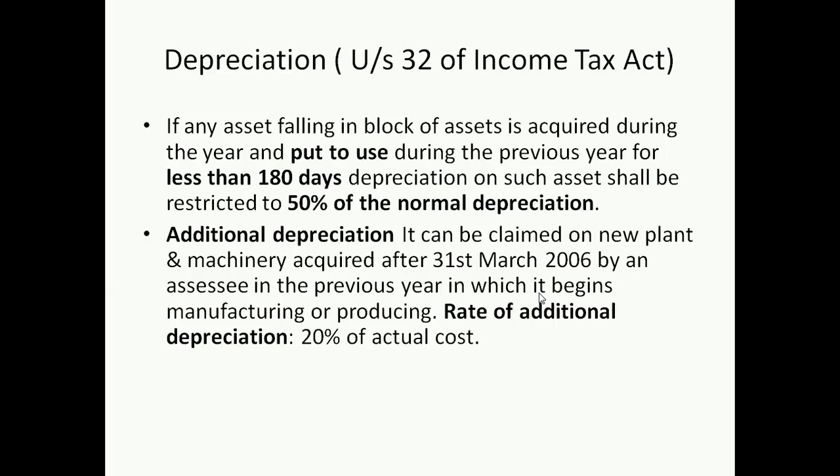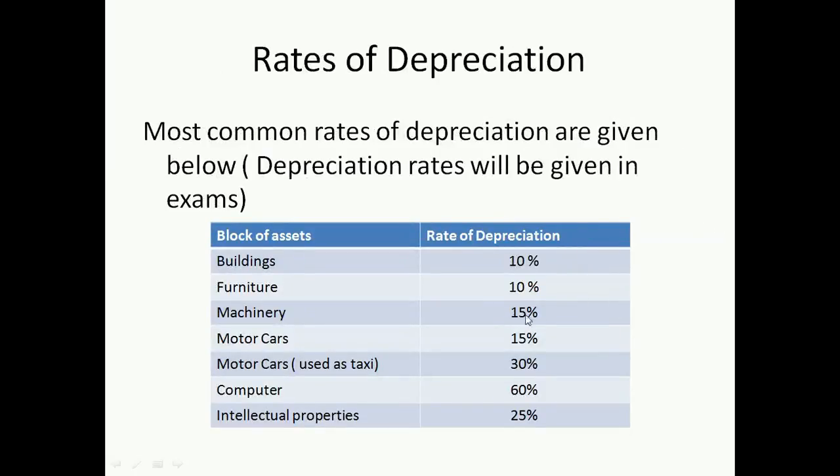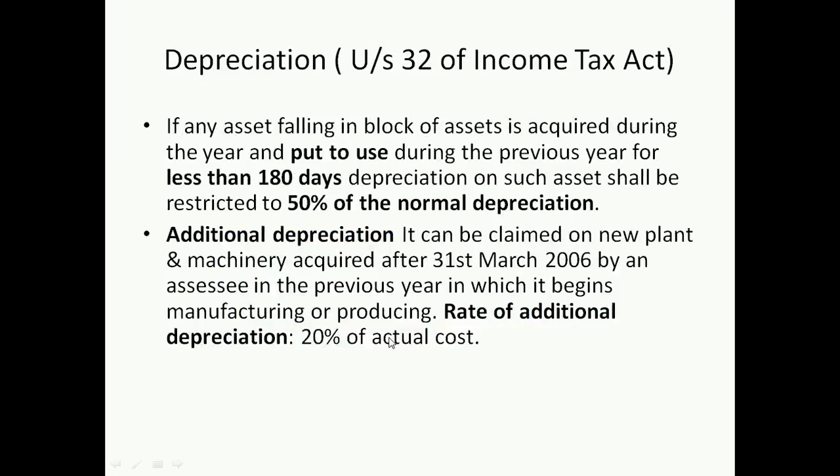If both of these conditions are satisfied, that is, if you purchase new plant and machinery after 31st March 2006, then the assessee will be able to claim extra depreciation at the rate of 20% on the actual cost of machinery in the first year. So he will be getting 15% in the first year. In addition to this 15%, he will get 20% on the actual cost of the asset for that particular first year only.